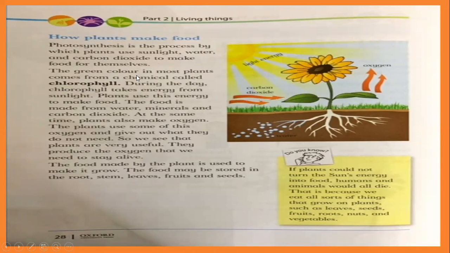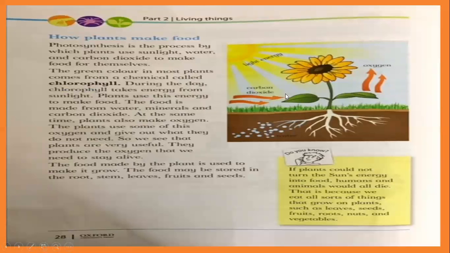Okay, the green color in most plants comes from a chemical called chlorophyll. The green color of the leaves comes from this chemical, which comes from the nutrients in the soil. And when it is green, that means there is chlorophyll inside it. During the day, chlorophyll takes energy from sunlight. What I told you, leaves make food for the plants. So the green color of the leaves has chlorophyll.